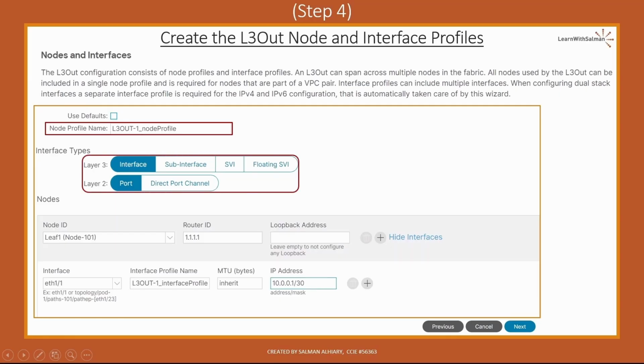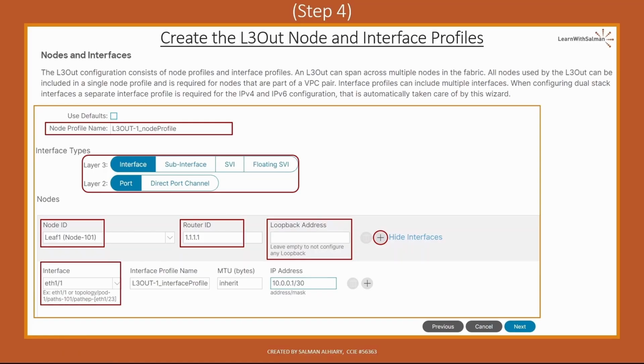Then we need to select the interface type, as we mentioned in the interface types lecture. Then select the border leaf node ID and configure the router ID. Also, optionally, the loopback address. We typically configure the loopback addresses when we deploy BGP using the loopback addresses, okay? You can click the plus sign to add more border leaf nodes. Then we select the border leaf interface, which we already configured its access policies in step 1, right? So Ethernet 1/1 here should have the access policies configured, the policy groups, the AAEP, the L3 domain, everything, okay?